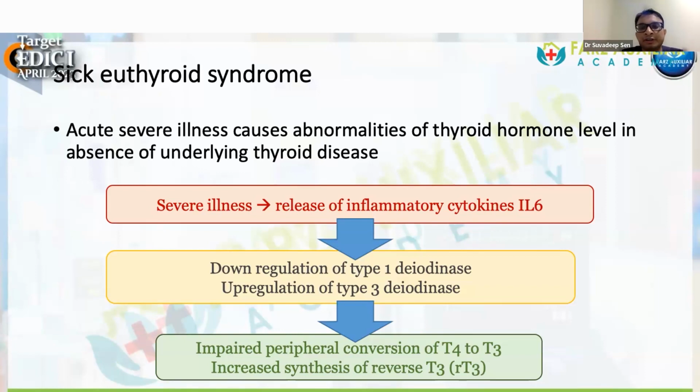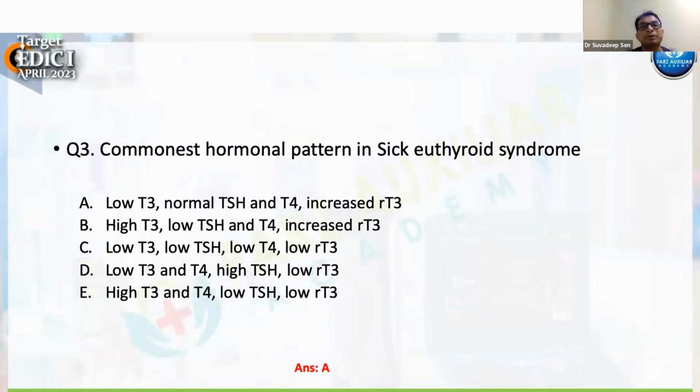What happens here is that the normal type 1 deiodinase is down regulated, and there is up regulation of type 3 deiodinase. So instead of T4 getting converted to T3, it gets converted to reverse T3 by type 3 deiodinase. So in sick euthyroid syndrome, to diagnose it, the RT3 will always be elevated and T3 will always be low.